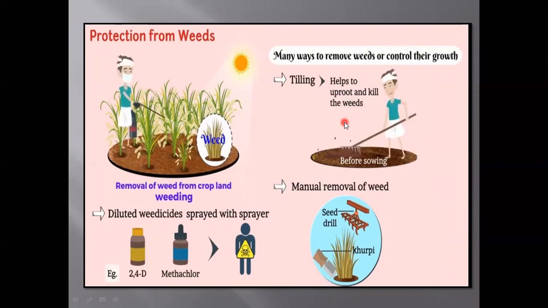From tilling, khurpi and seed drill, we can remove the weeds. This is the manual method and this is the chemical method. Here we can use 2,4-D, metachlor and diluted weedicides. You know children, what is diluted and what is concentrated. Diluted means the solute concentration is very low, and concentrated means the solute concentration is very high.